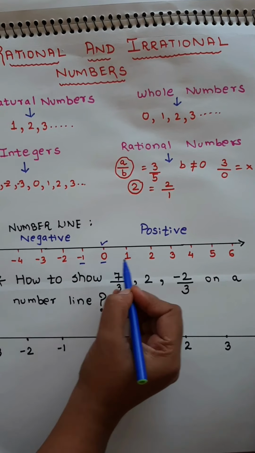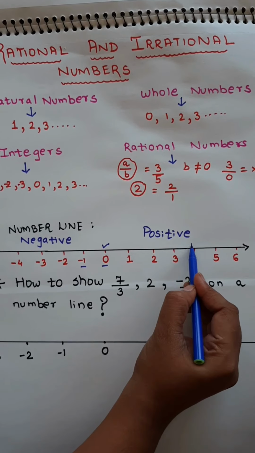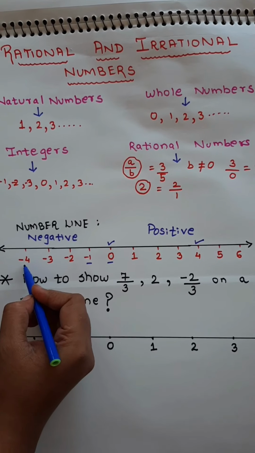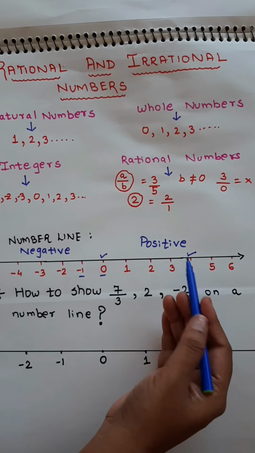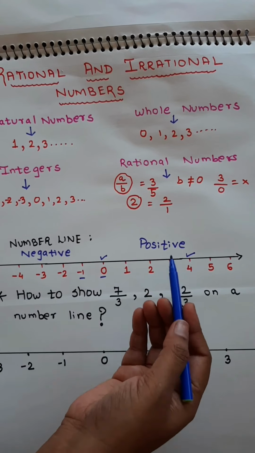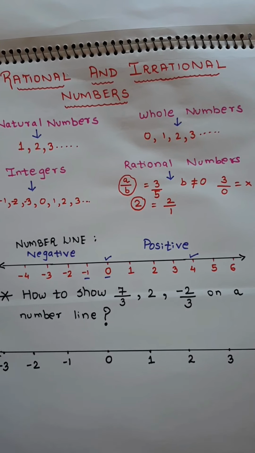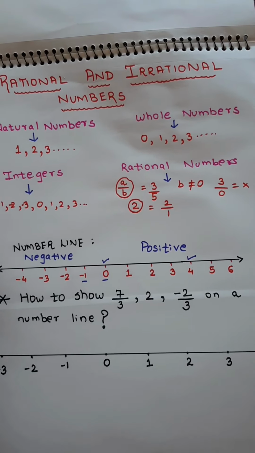If I take 0 and 4, then which is on the right hand side? 4. So 4 is always bigger. If I say -4 and 4, then which is on the right hand side? 4. So 4 is greater than -4. All the positive numbers are always greater than the negative numbers. 0 is greater than the negative numbers. That was the number line.